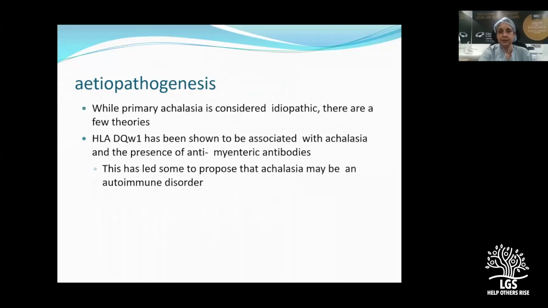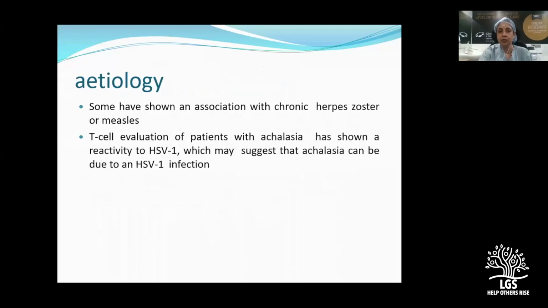Now coming to etiopathogenesis, primary achalasia is considered to be idiopathic, but there are few theories where the HLA studies have shown that there are presence of anti-myenteric antibodies. So some propose that it could be an autoimmune disorder.